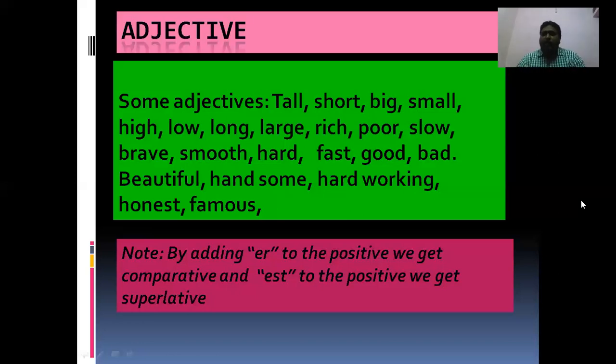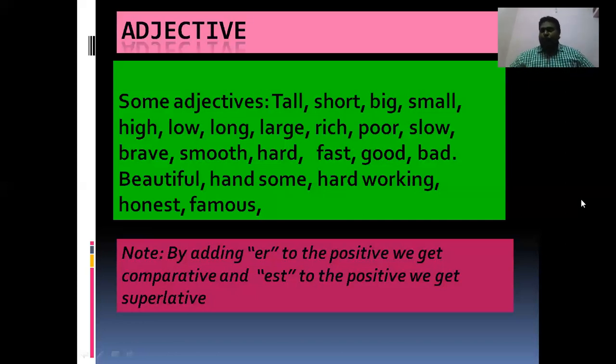And now you see good. Don't say gooder, goodest for the comparative and superlative degrees of good, because it is irregular. We can't get it with er, est. So good, better, best. For bad, don't say badder or baddest. That is bad, worse, worst. Okay, strong, stronger, strongest; weak, weaker, weakest. Like that we will get the remaining ones.